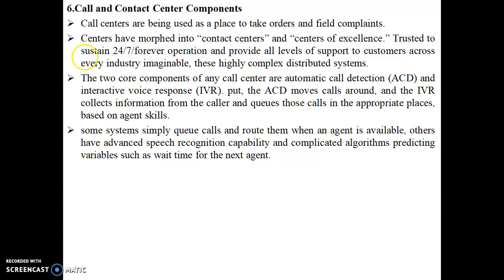If one agent is busy, the call will be routed to another agent. If that agent is busy, the call will stay in a queue and then be shifted to another agent. So they have various predicting algorithms, still progressing, which easily identify the waiting time for the customers. That is also an ongoing process in customer call centers.